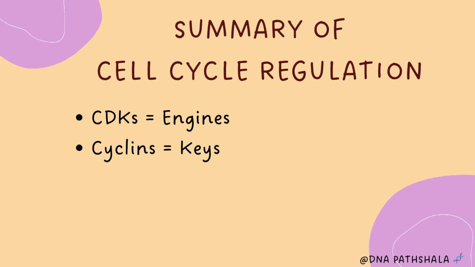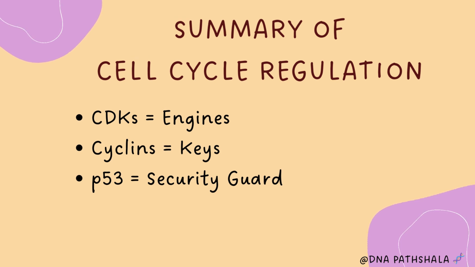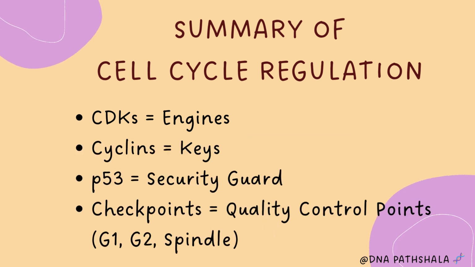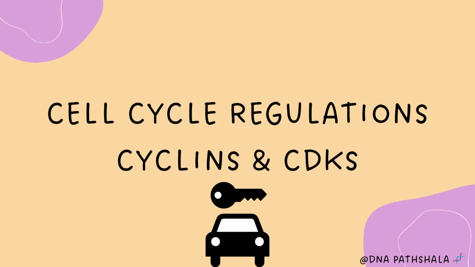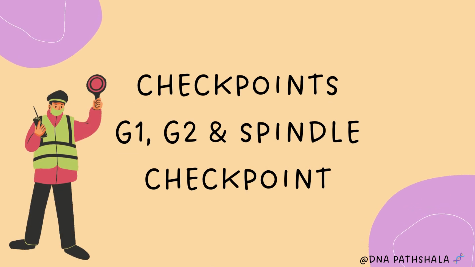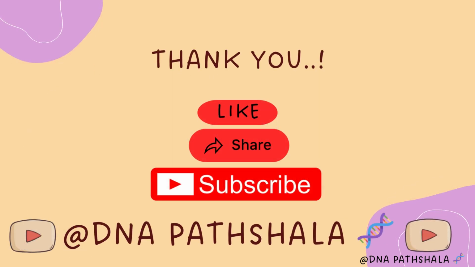Now, let's revise cell cycle regulation. Cyclin dependent kinases, that is CDKs, are the engines. Cyclins are the keys to those engines. P53 protein is the security guard which does not allow damaged DNA into the S phase. And checkpoints are the quality control system of the cell cycle, that is G1, G2 and spindle checkpoints. So students, today we explored mitosis, its phases, and the very important cell cycle regulation and its checkpoints that keep our cell cycle safe. Remember, checkpoints are like security guards of the cell. They make sure everything is correct before the cell divides.